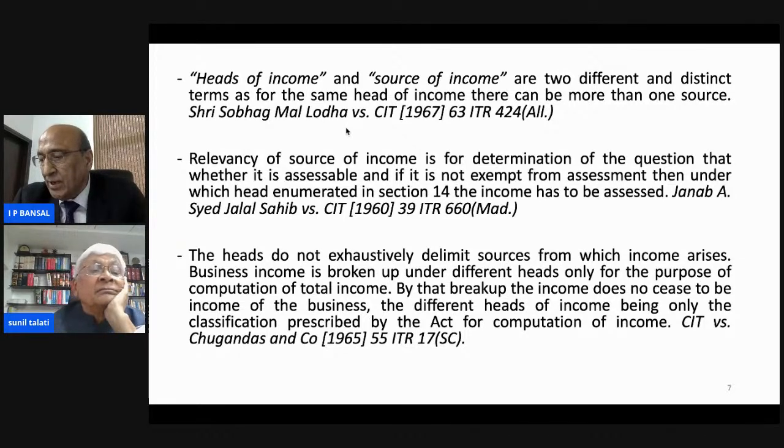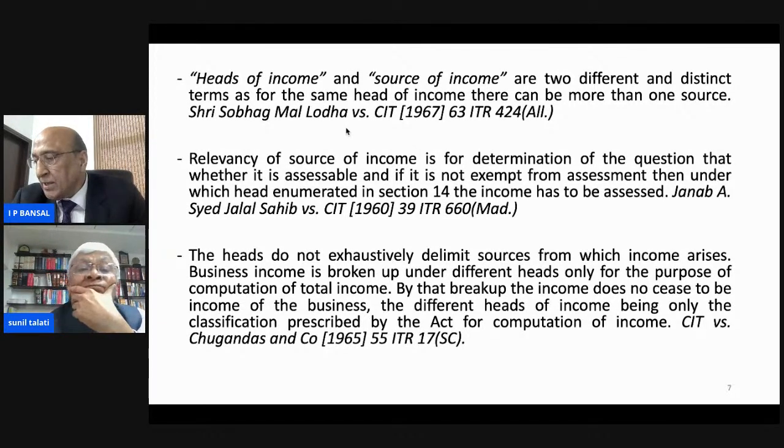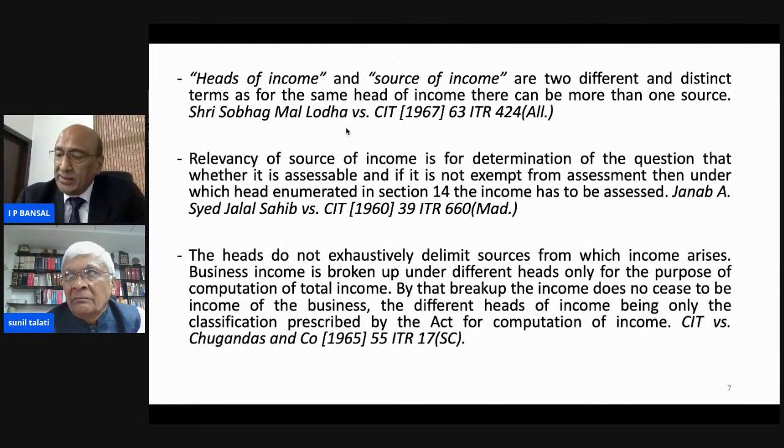As an example, there may be different businesses, each of which would provide a different source of income, and it is always open to an assessee to have one previous year for one business and another previous year for a second business, even though both the sources may fall under the head of business. So the position is that sources may be many, but business income will be combined.